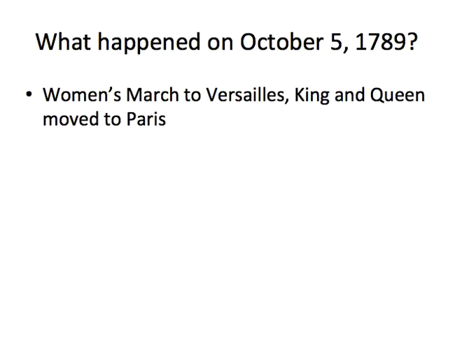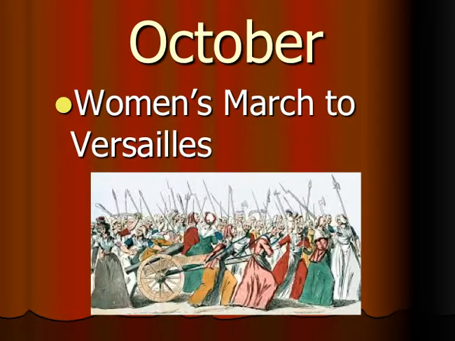All right, what happened on October 5th of 1789? The Women's March to Versailles, and the King and Queen are moved to Paris. Okay, so the Women's March: there's a food shortage in the city of Paris. There is a rumor that Marie Antoinette has food hidden out of the palace, so they march out to the palace, which is about 20 miles outside the city.